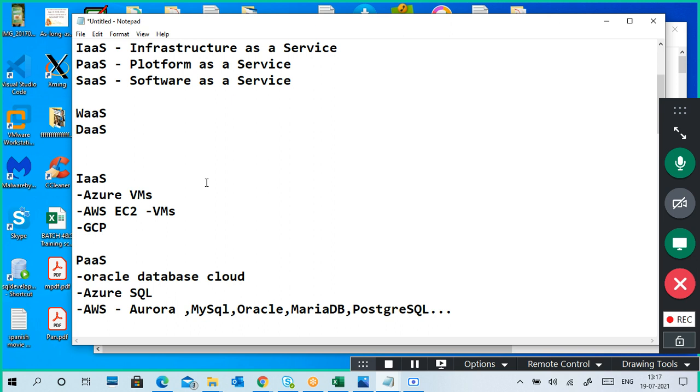You need a virtual machine or a particular infrastructure, like 10 CPUs, 10 GB or 20 GB RAM, maybe 20 terabytes of disk space. So whatever infrastructure is required by clients, that is infrastructure as a service.